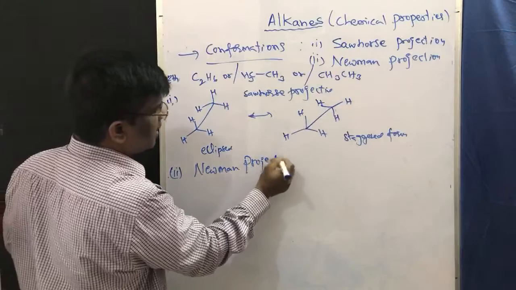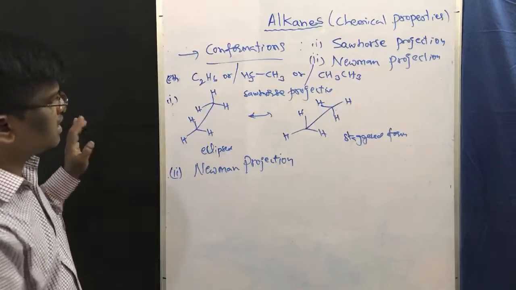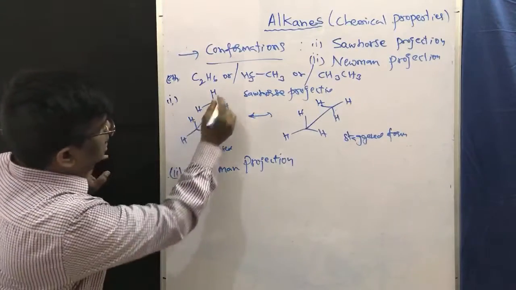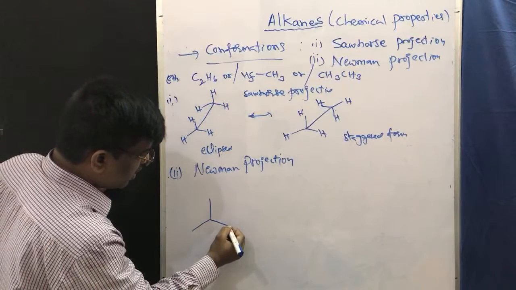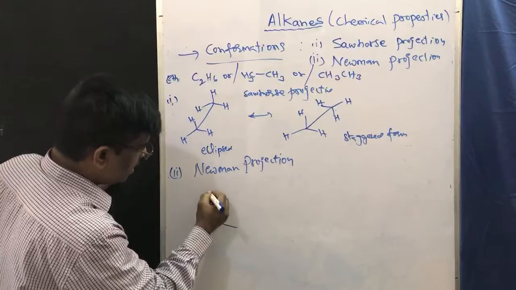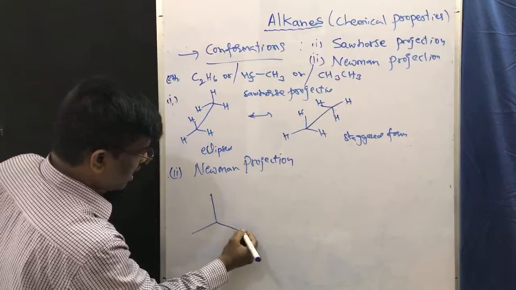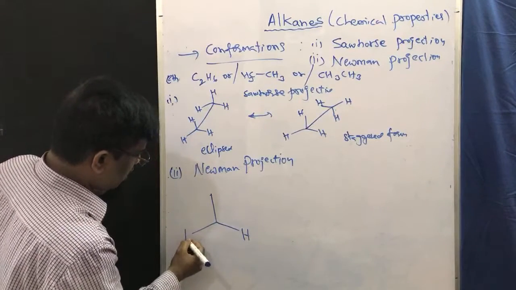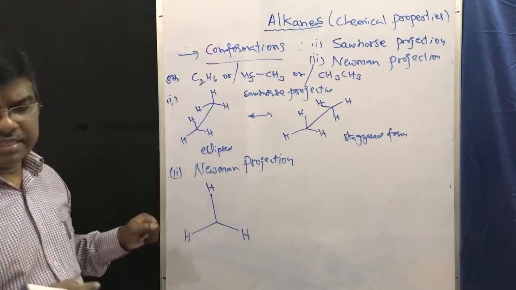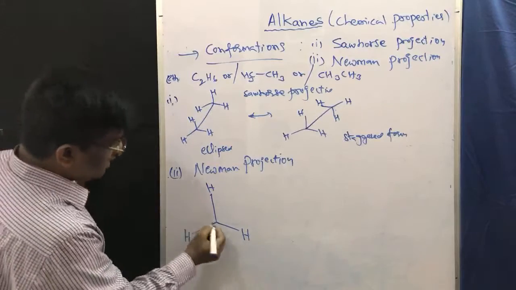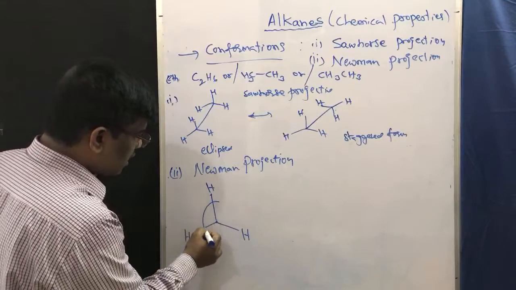How to represent Newman projection? Yes, there is a way to write Newman projection. This is the front carbon. Based on this I am writing, and it is easy to understand. This is front carbon, and I am going to write hydrogens. What is the angle between these two hydrogens? Yes, 120 degrees. Very good. This is a front carbon. Then the backside carbon has to be written like this.